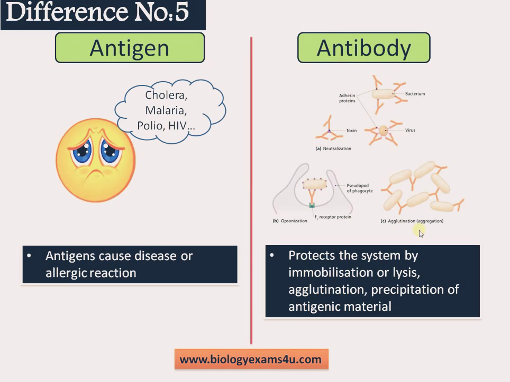And the third way is agglutination. These antibodies will bind to the pathogen and cause clumping. As a result, immune cells will clear the site. Clumping often results in other immune cells getting alerted, and they will reach the site and clear the site, and this results in elimination of the pathogen from the site. And these are different ways by which antibodies clear antigens from the system.